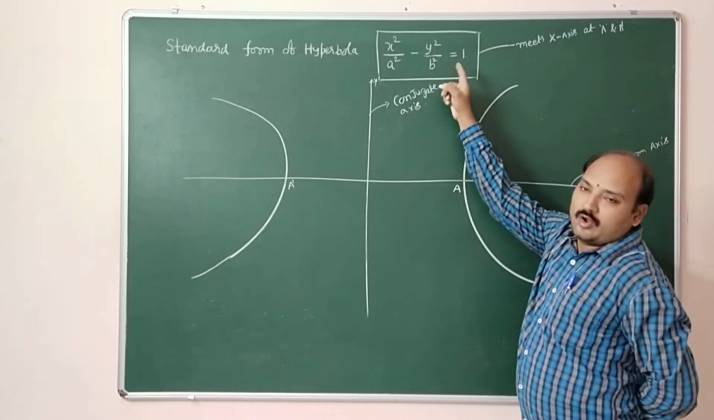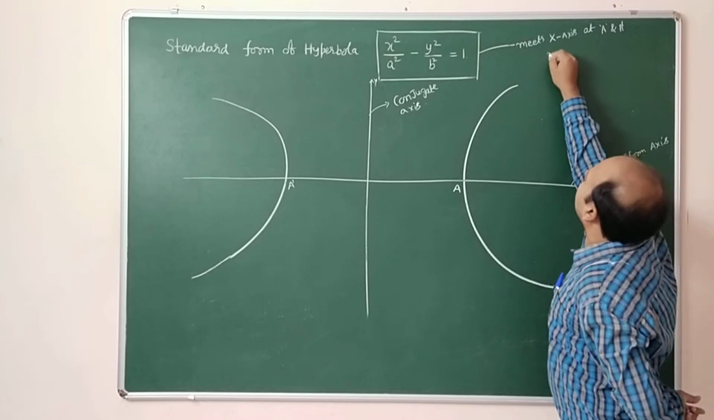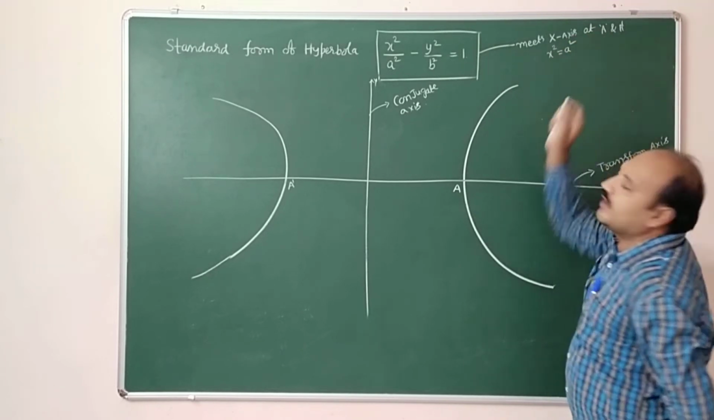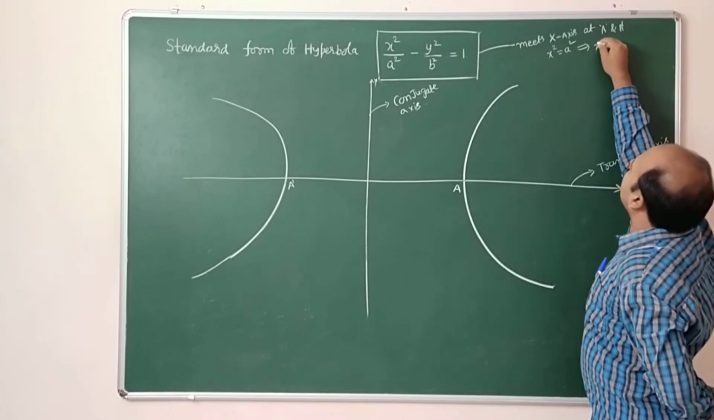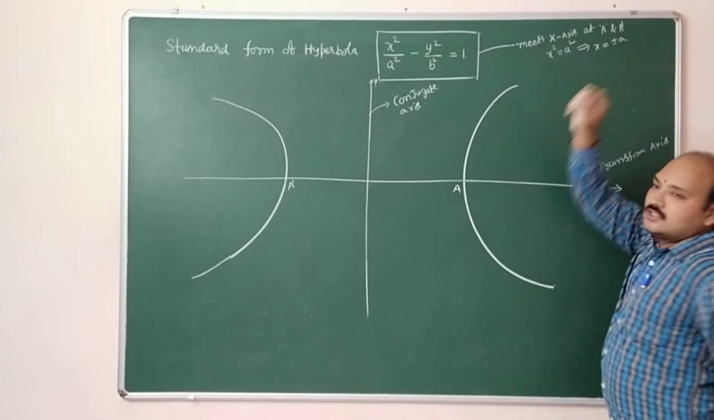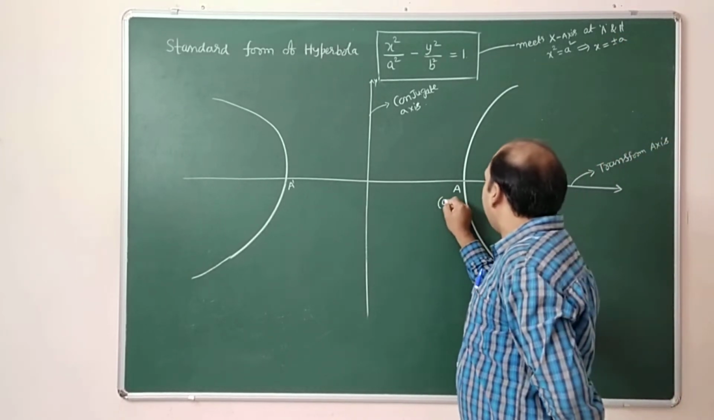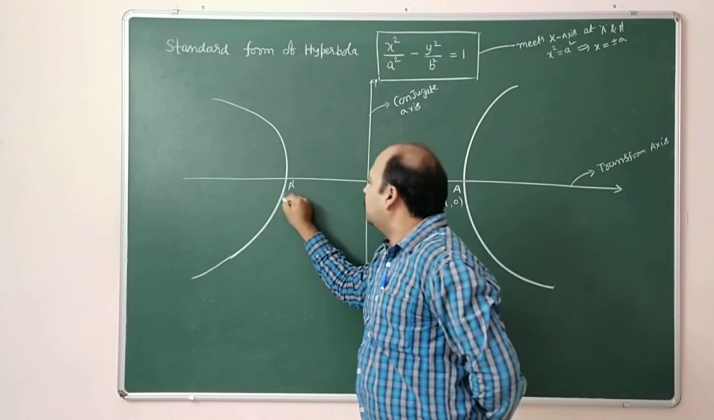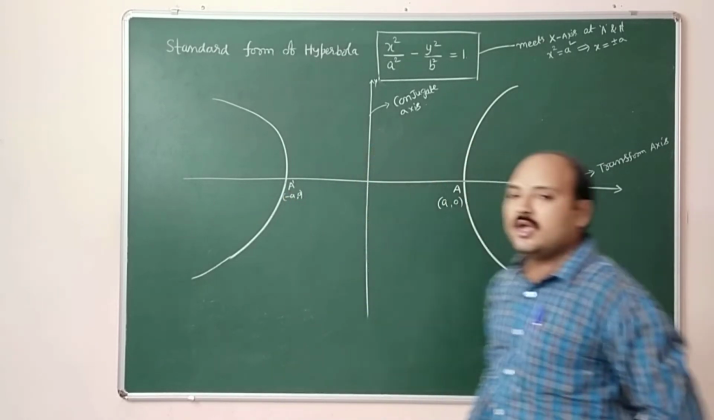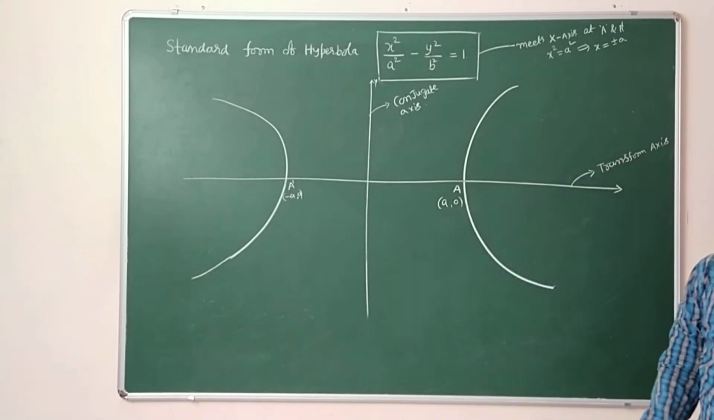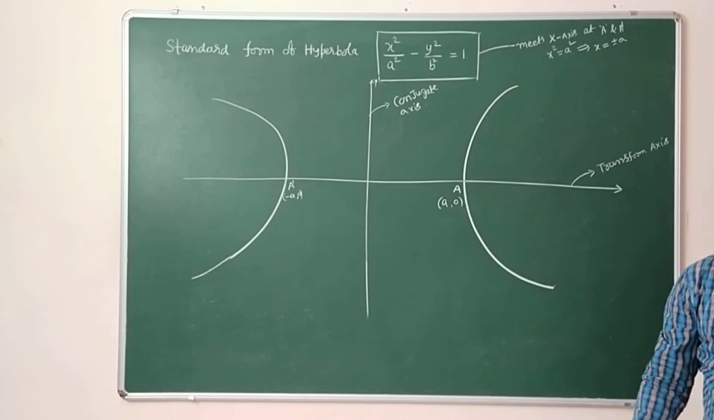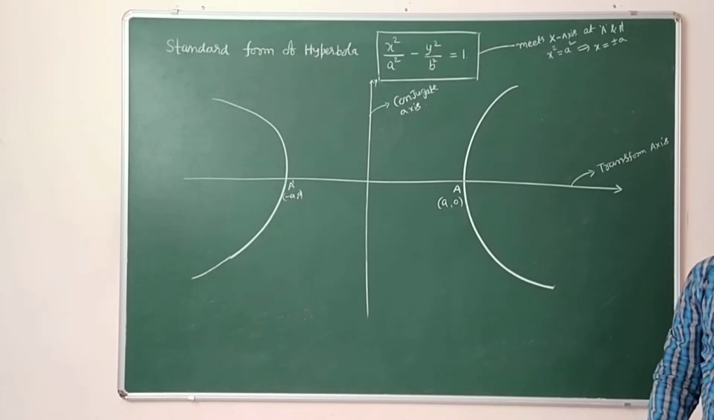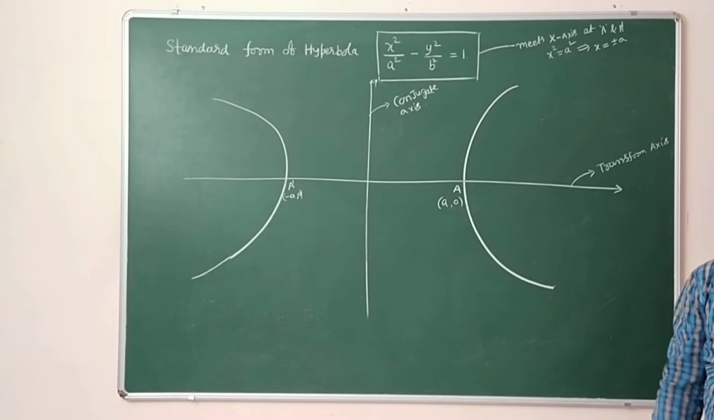On the x-axis, y is equal to 0. If you put that in, it becomes x square equal to a square. So x is equal to plus or minus a. So the point A becomes (a, 0) and A dash becomes (minus a, 0). These are called the vertices of the hyperbola.